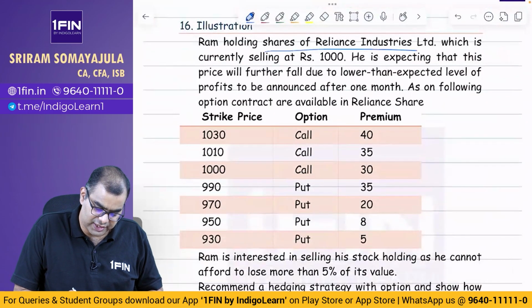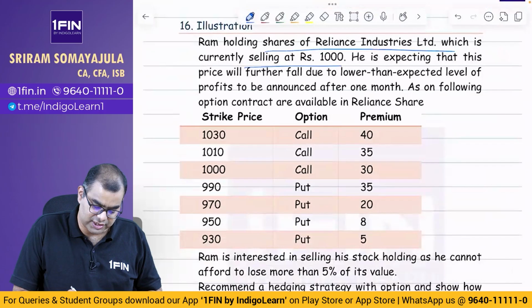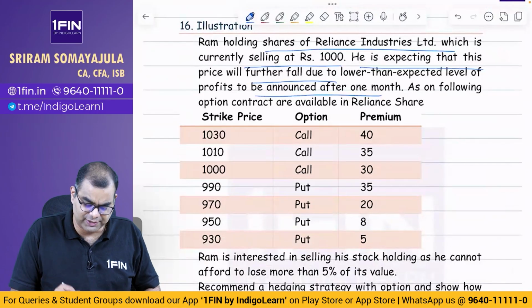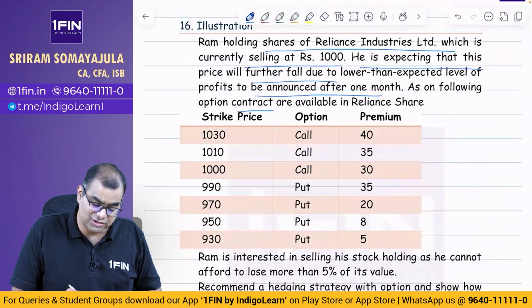Okay, understood? Next question. Ram is holding shares of Reliance Industries, which is currently selling at 1000. He is expecting that the price will fall further, due to a lower than expected level of profit to be announced after 1 month. Now see what is written in the following option contract.